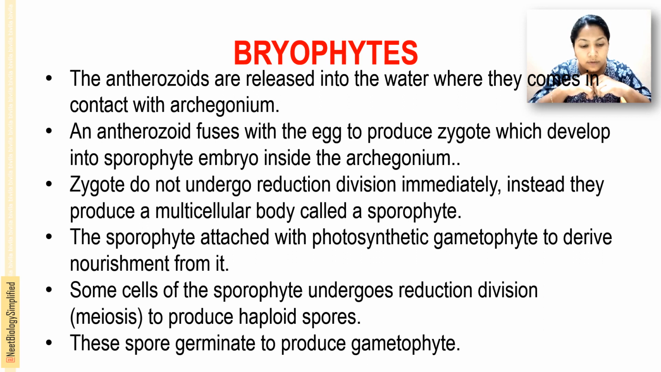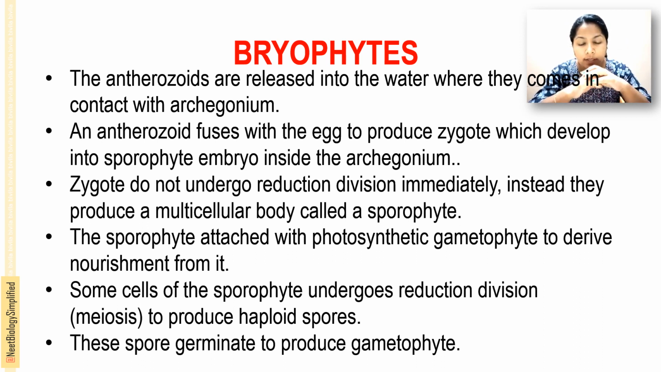Some cells of the sporophyte undergo reduction division. That is, one cell dividing into two and this again dividing, that is called 4 cells. One cell divided to form the 4 cells. That is meiotic division and produces haploid spores. And these spores germinate to produce the gametophyte. That is the life cycle of bryophytes.